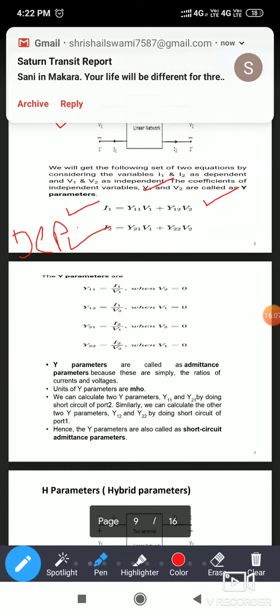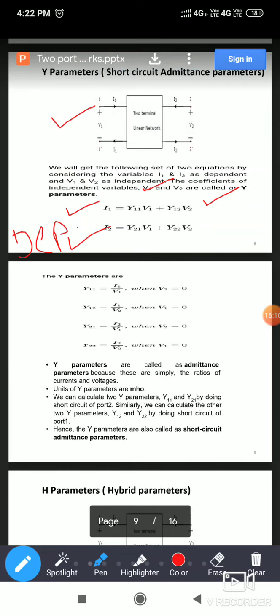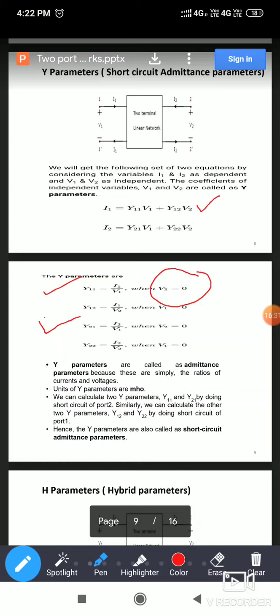So Z parameter मध्ये काय असणार आहे? V1, V2. Y parameters मध्ये काय असणार आहे? I1, I2. You can keep the dependent variable in your mind. Okay. Now next. Next one Y11, Y12 or sorry Y21. These two parameters we are getting when we put V2 equal to 0. जेव्हा V2 equal to 0 या दोन equation मध्ये तुम्ही put कराल, you will get these two parameters, that is Y11 and Y21. So V2 equal to 0 means short circuit, that is port 2 2 dash. V2 म्हणजे second portचा variable.